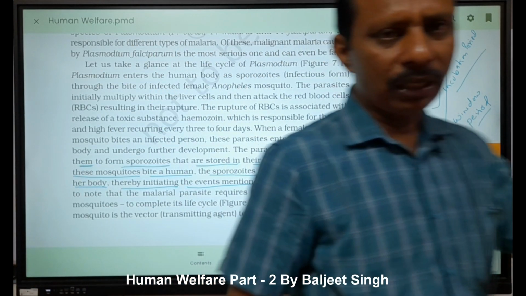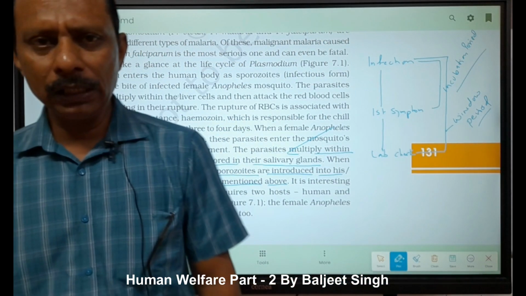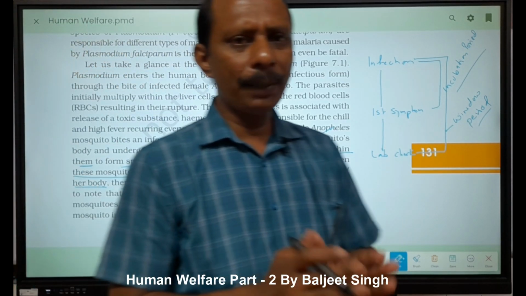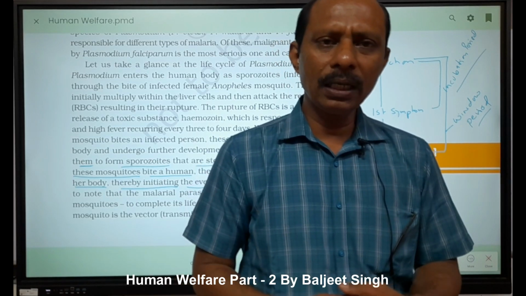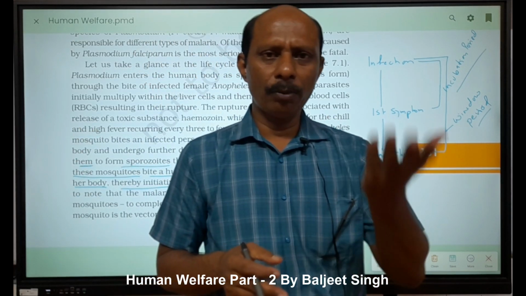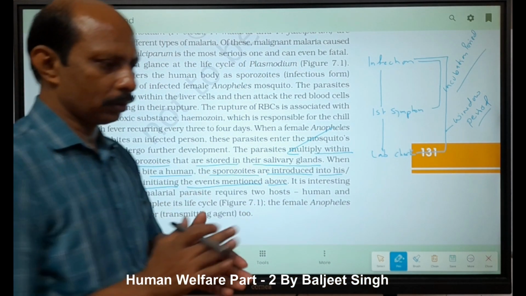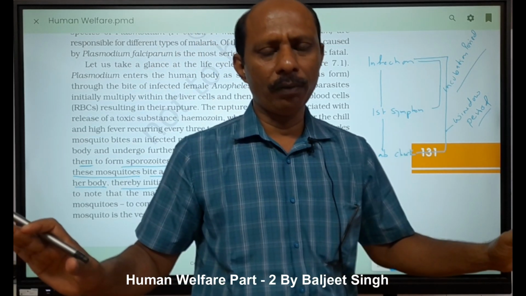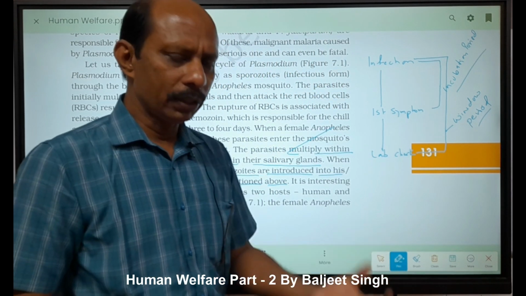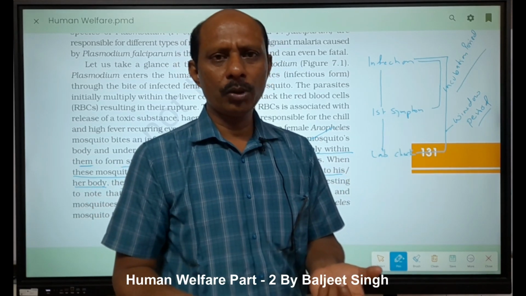Same in the human body. Then what happens? Through blood, they reach the liver cells. In liver cells they multiply, and after rupturing the liver cells, they enter the RBC. When they enter the RBC, and after gametogenesis, they rupture the RBC. When the RBC is ruptured, it releases hemozoin. When hemozoin is present in the blood, fever comes, as the hypothalamus increases the body temperature, right? After some time, when this toxic substance is controlled, our fever lowers down. We feel normal, right? Next, after 72 hours, that is 3 to 4 days, once more these blood cells are ruptured, they release hemozoin, and once more fever will come.